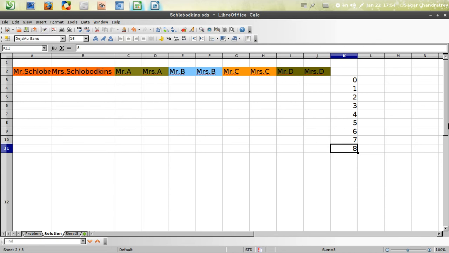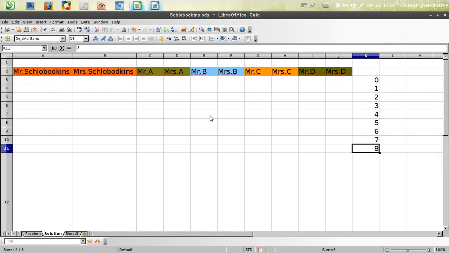Now we have to assign this number 8 to one of the persons in the party. Here, as you see in this top row, I have given different names. These are the hosts of the party, and then these are the 4 couples. Now let me assign the value of 8 randomly to any of these people. So let me assign 8 here. Now this person, Mrs. D, has shaken 8 hands in all.